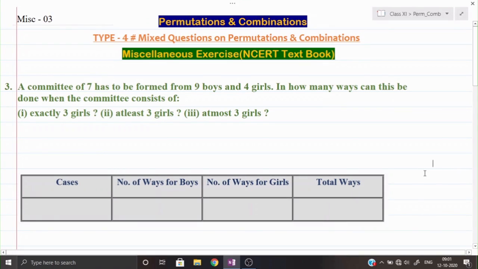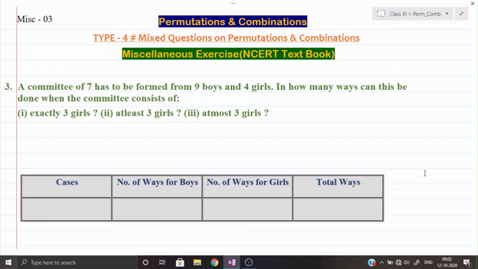Students, welcome back. Today we are going to start from question number 3. Last time we finished till question number 2. We are doing the miscellaneous exercise of the chapter Permutation and Combination. Slowly we are reaching the end of the topic. So let us see from question number 3.